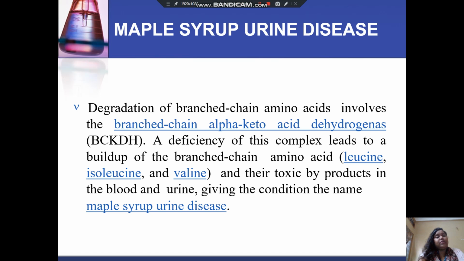A deficiency of this complex leads to a buildup of the branched chain amino acids, that is leucine, isoleucine and valine, and their toxic byproducts in the blood and urine, giving the condition the name maple syrup urine disease.